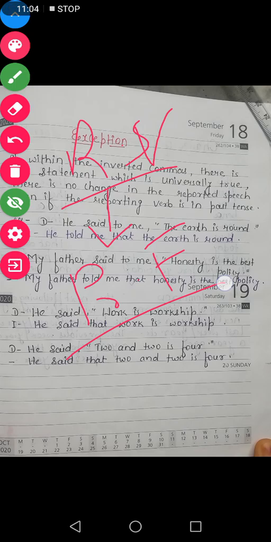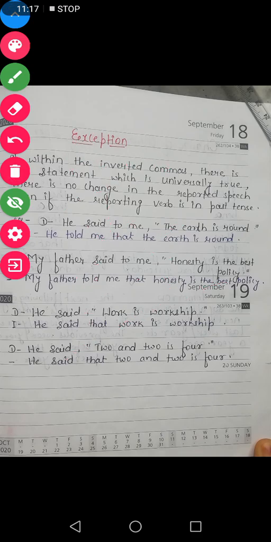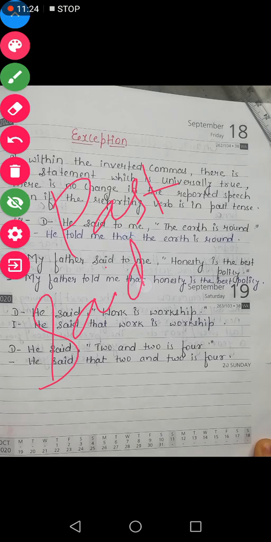Change of tense takes place or not? No. When our reporting verb is in present or future, there is no change of tense in the reported speech. But when our reporting verb is in past tense, means when we have said, then it will certainly change, or had said, means anything in past, then the change of tense will take place.